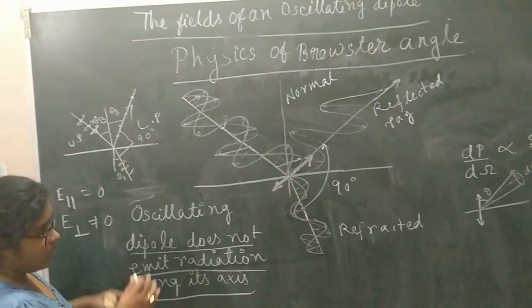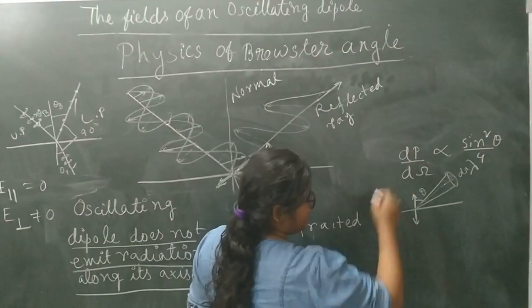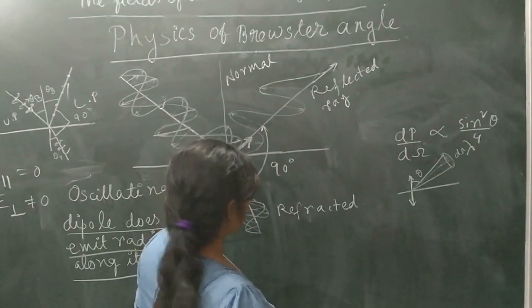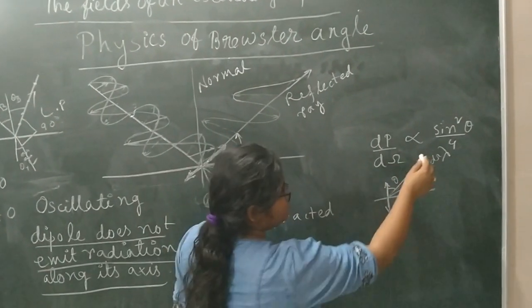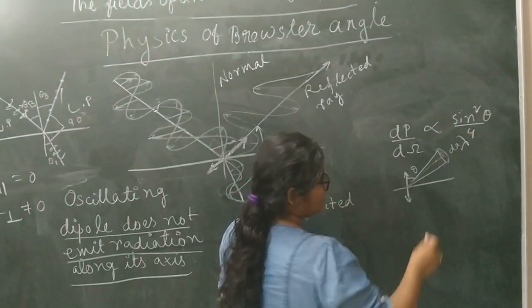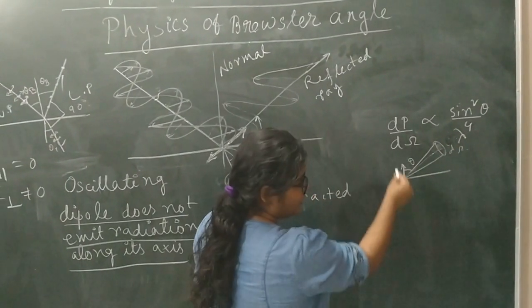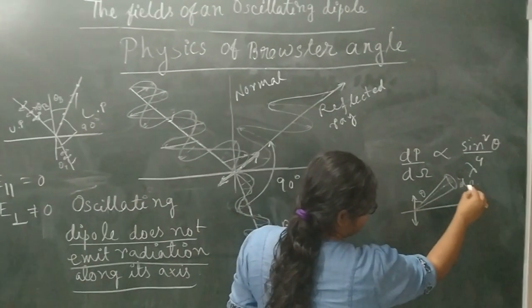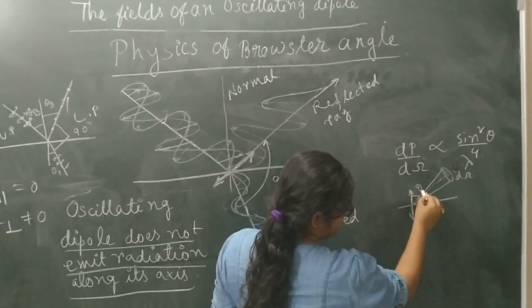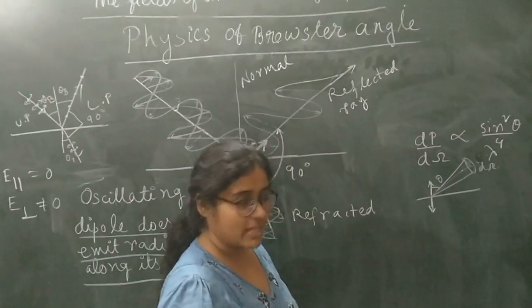How is it so? Earlier we have seen that the power radiated for this electromagnetic radiation, dP by d omega, is proportional to sine square theta by lambda to the power 4. What is the d omega? Suppose you have an oscillating dipole along this way and you have a solid angle d omega at an angle theta with this oscillating dipole.